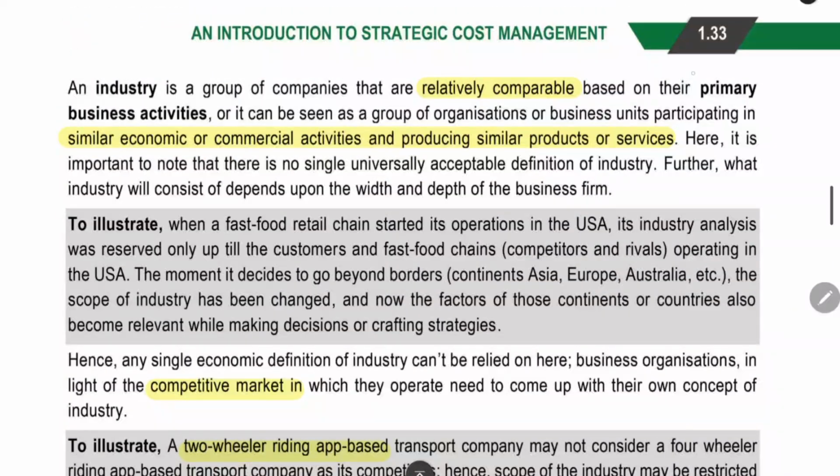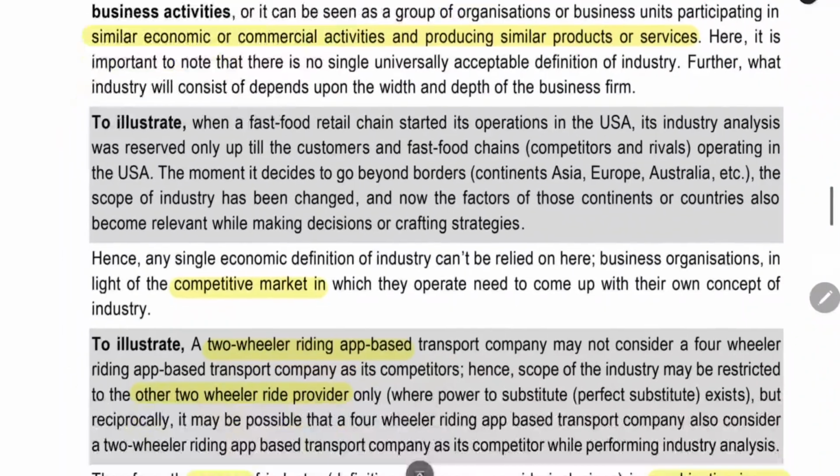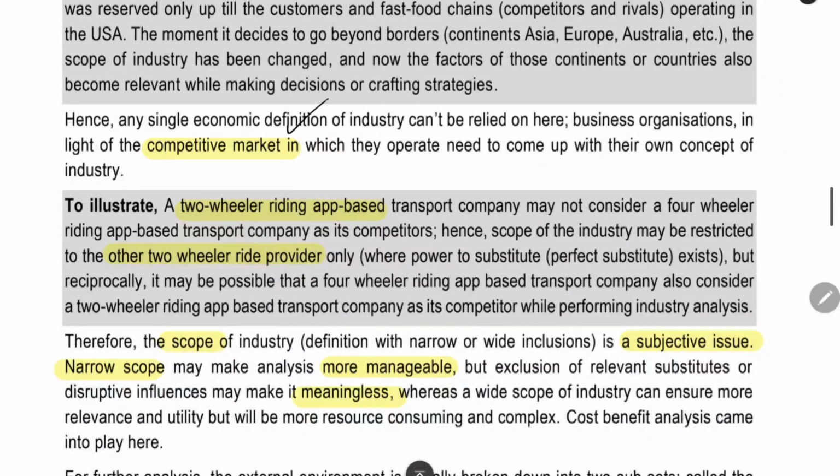Next thing is industry. What is industry? Industry is a group of companies that are relatively comparable. They are operating in the same sector. They will be selling the same product. They will be targeting the same customer. They will be purchasing raw material from the same supplier. Like that, we can keep a separate criteria, and based on that, we can make a group of the companies. That will be called as an industry. There is no particular definition for industry. In a competitive market, we have to operate and we have to bring up our own concept of industry. We have to make our own definition for the term industry.